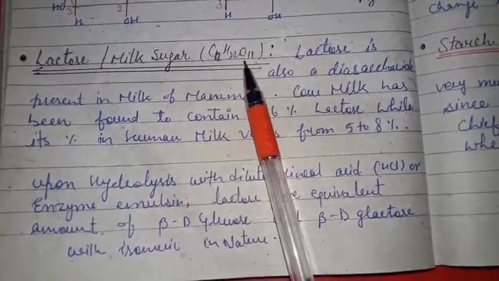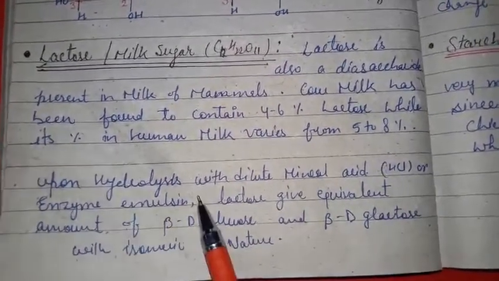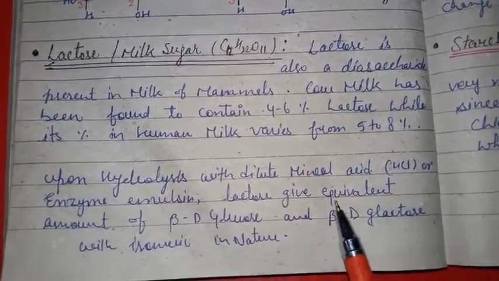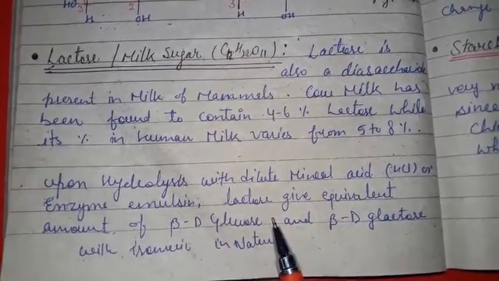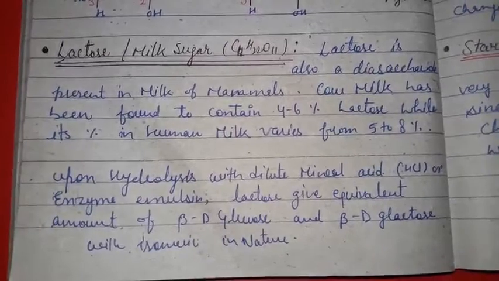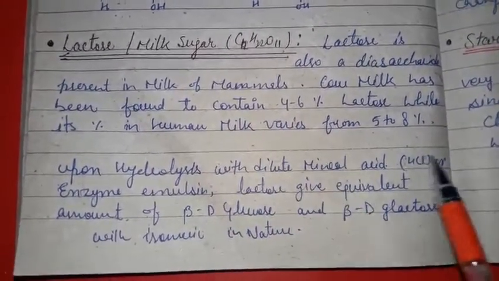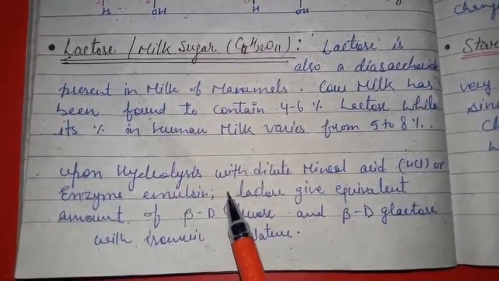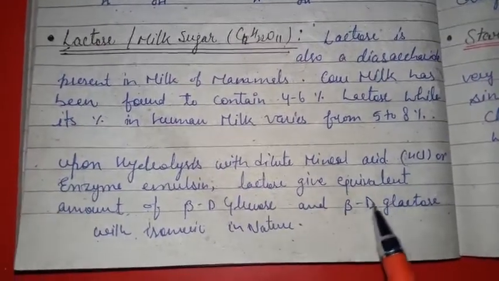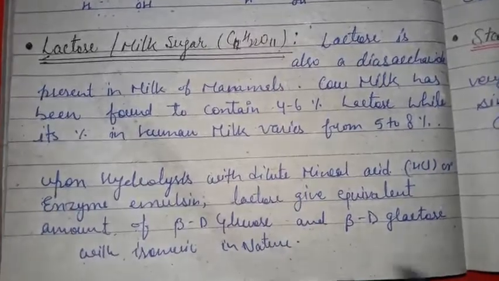Lactose, upon hydrolysis with dilute mineral acid such as HCl or with enzyme emulsin, gives equivalent amounts of beta-D-glucose and beta-D-galactose, which are isomeric in nature. So lactose on hydrolysis with dilute mineral acids and enzyme gives two equivalent products, beta-D-glucose and beta-D-galactose.